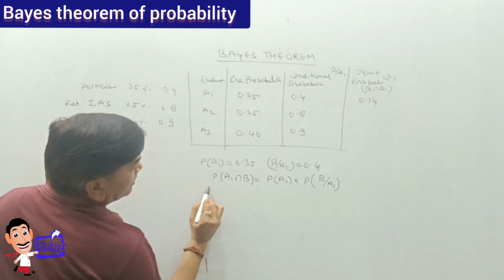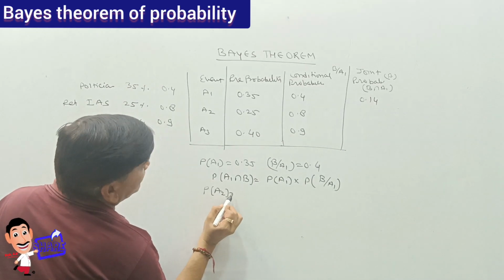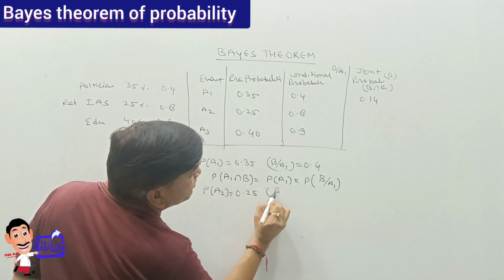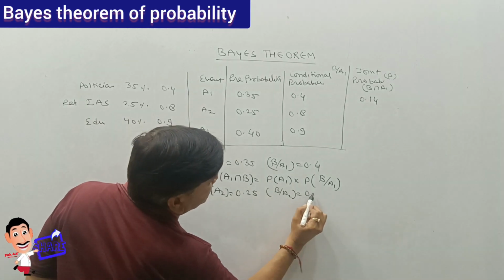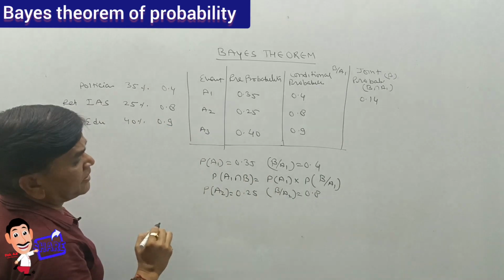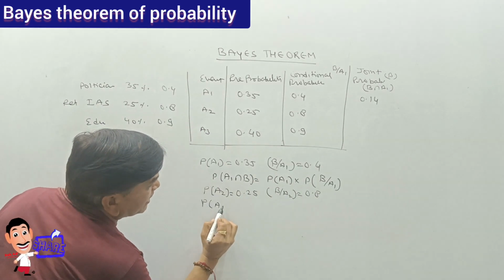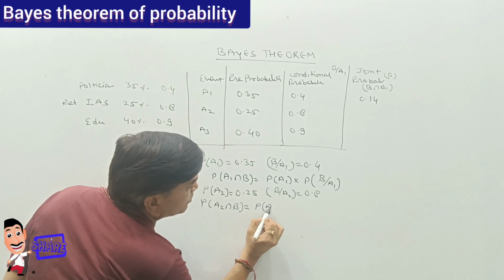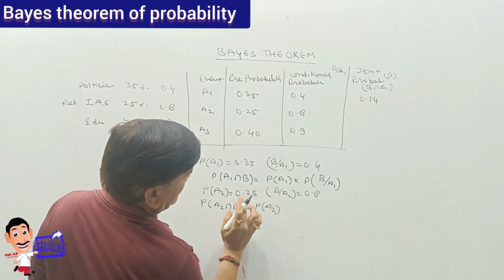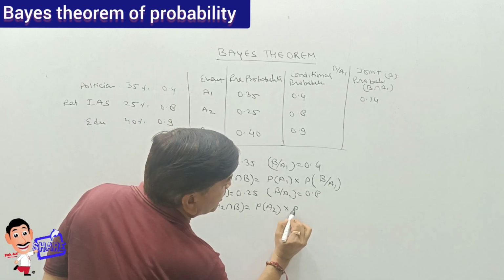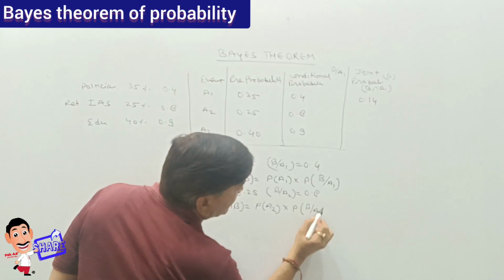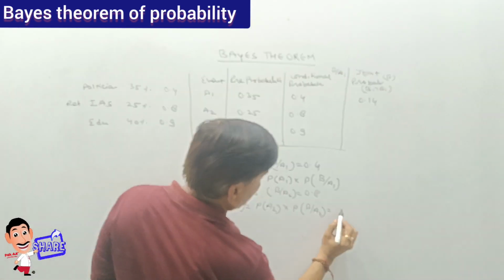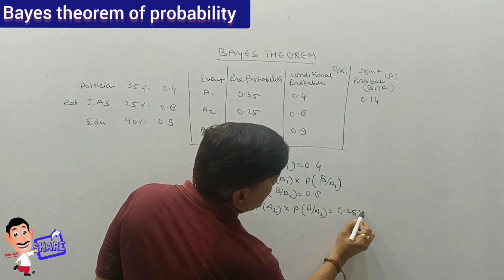Similarly, the possibility of appointment of a retired IAS officer is 0.25 and he will promote the research with possibility 0.8. So P(A2 intersection B) is P(A2) multiplied by the probability of B when A2 is appointed, 0.8.